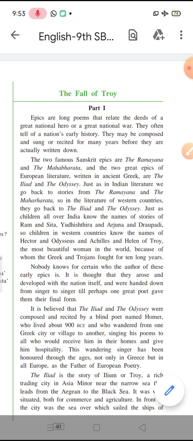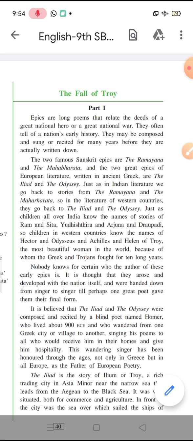The next character is Odysseus. Odysseus was a very well-known leader, and in the Trojan War he was fighting for the Greeks from the Greek side and King Menelaus. So Greeks were led by King Menelaus in the war of Trojans. Only because of his cleverness it was possible to defeat Troy. Now this Odysseus was a very cunning leader, and therefore because of his leadership qualities and because of his cleverness, it was possible to defeat Troy. Otherwise Troy was a very strong city.